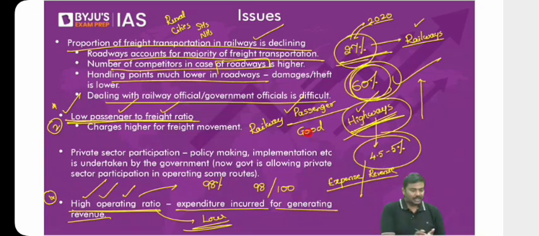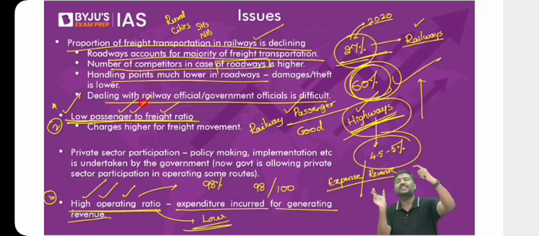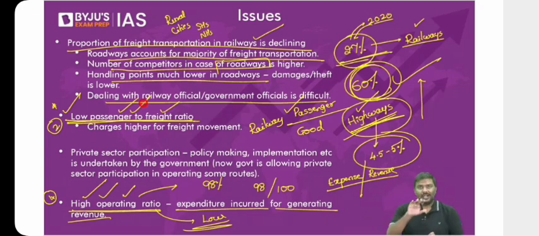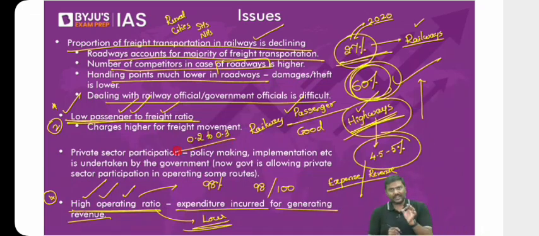I'll repeat it. The name itself is self-explanatory. What is the passenger to freight ratio? What is the average tariff imposed on the passenger, and what is the average tariff imposed on the goods transported? That is called the passenger to freight ratio. In case of India, the passenger to freight ratio is in the range of 0.2 to 0.3.